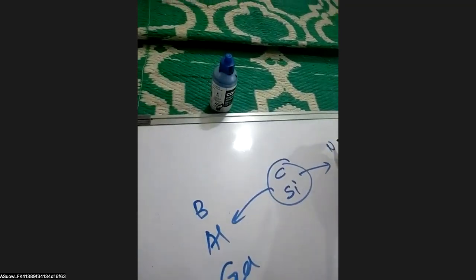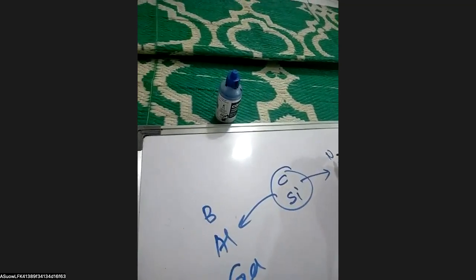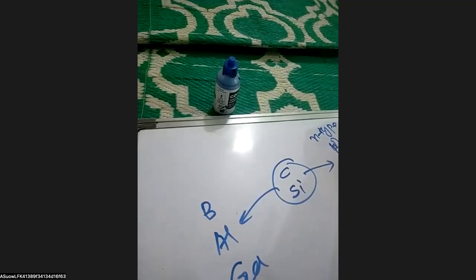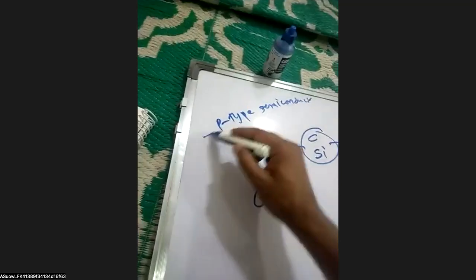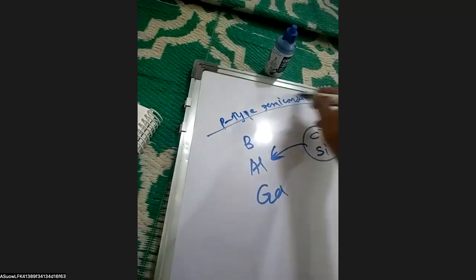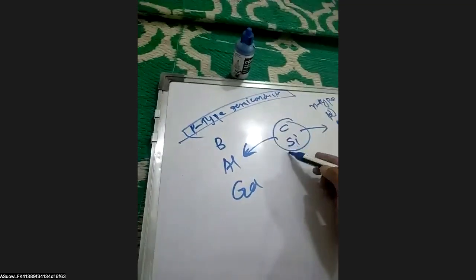In the case of the P type semiconductor, carbon has 4 valence electrons, but boron contains only 3 valence electrons. So it creates holes in the crystal lattice. It is an electron deficient compound, but it can conduct electricity because the hole can be transferred from one place to another.